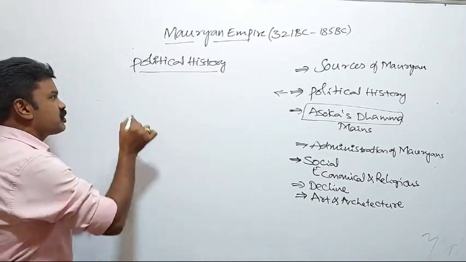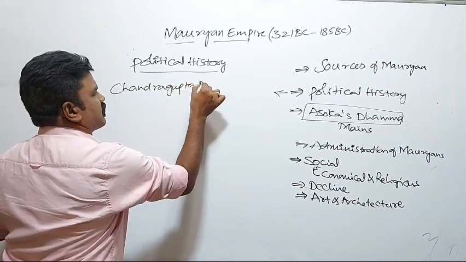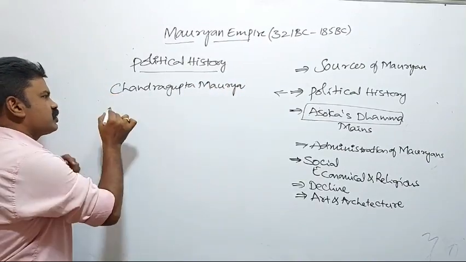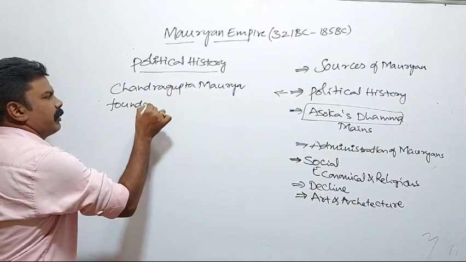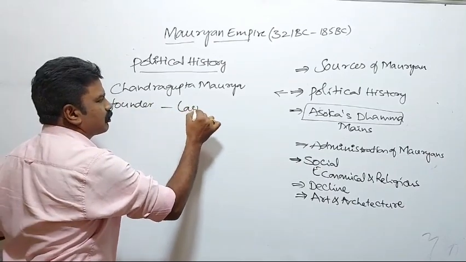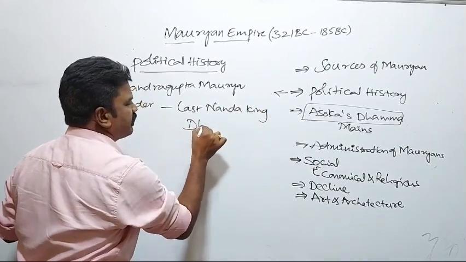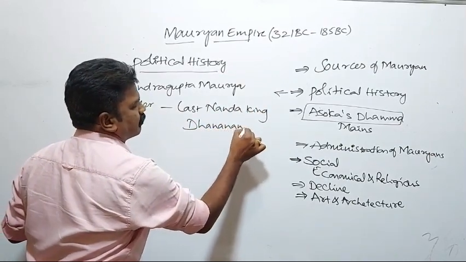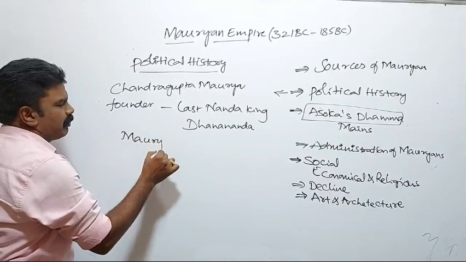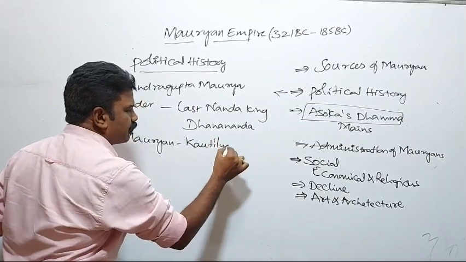The political history of the Mauryans was started by Chandragupta Maurya. He started the political history of the Mauryan Empire. He was also called the founder of the Mauryan Empire. He defeated the last Nanda king, Dhanananda. He defeated and killed Dhanananda and established the Mauryan Empire with the help of Kautilya.